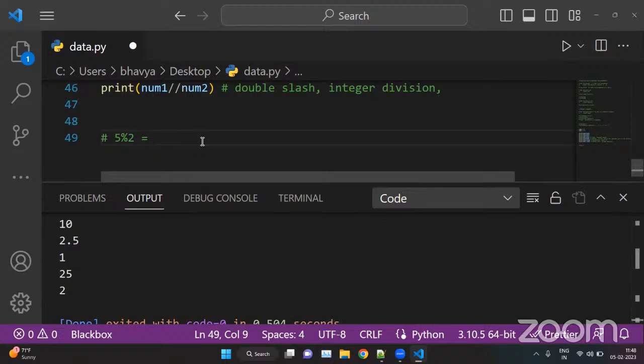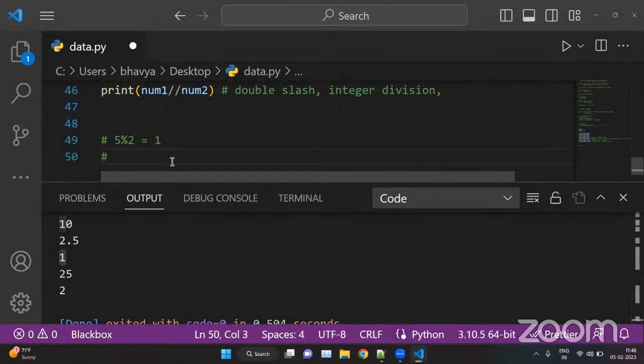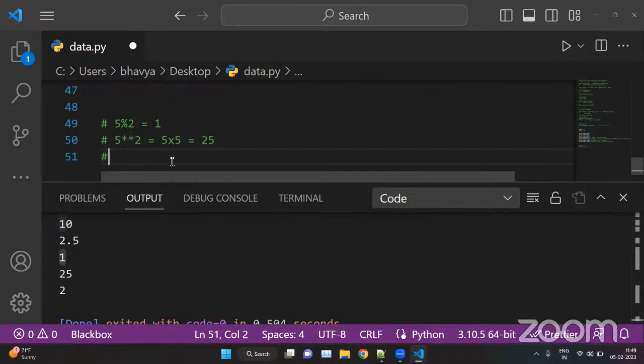So the remainder is 1. That is the remainder part. And we have exponential, that is power of. So 5 exponential 2 means 5 into 5, that is 25. Or we can take any value in exponential. Let's say 3 exponential, or we can put 2 exponential 5. So the answer is 2 times 5, that is 2 into 2 into 2.